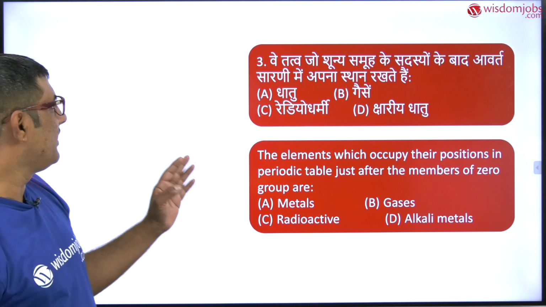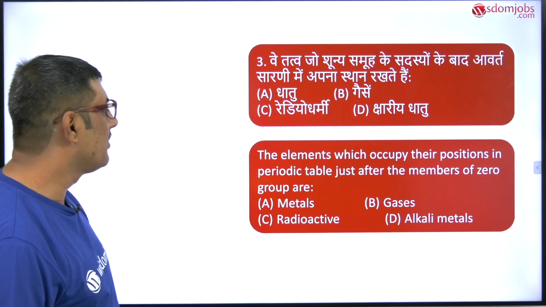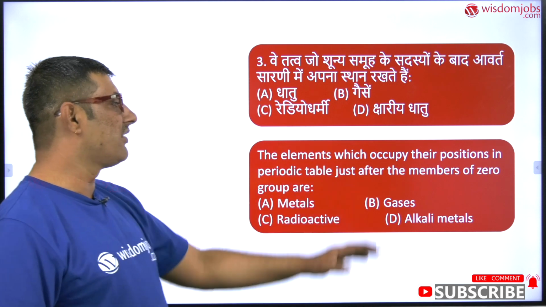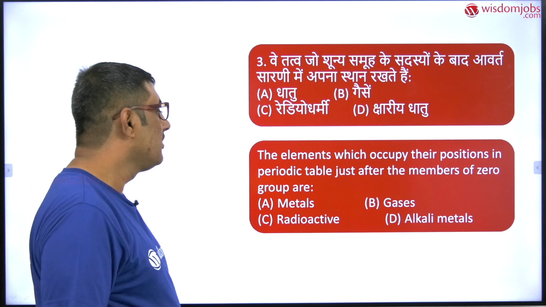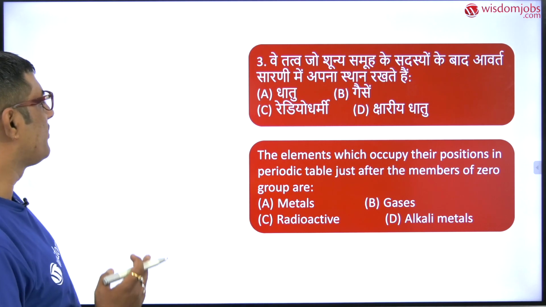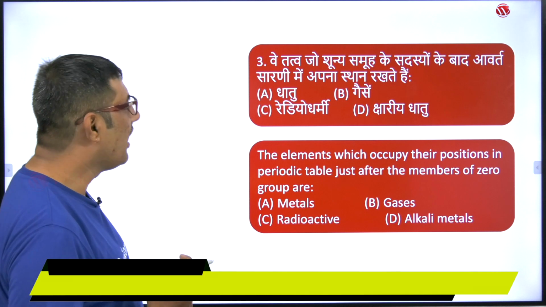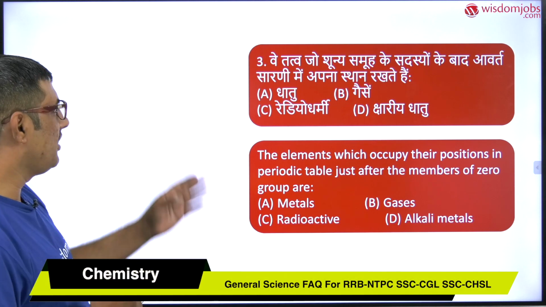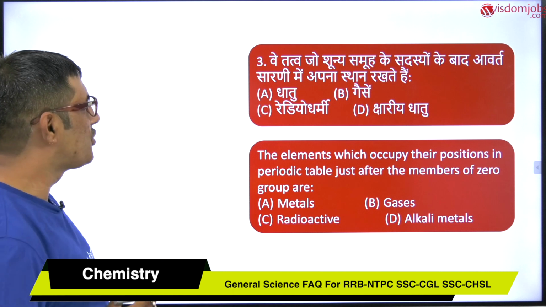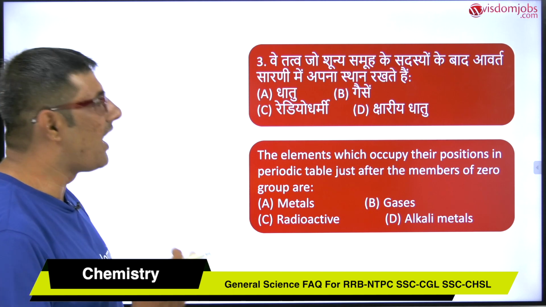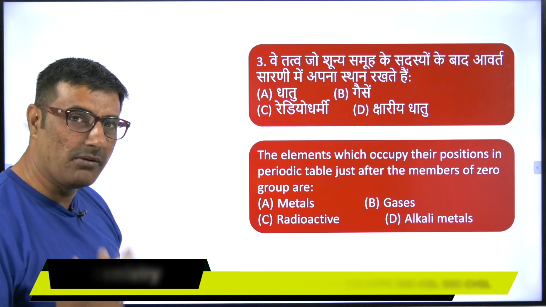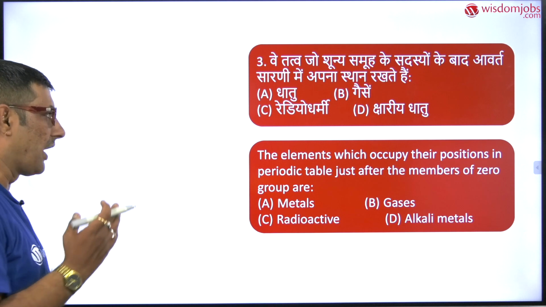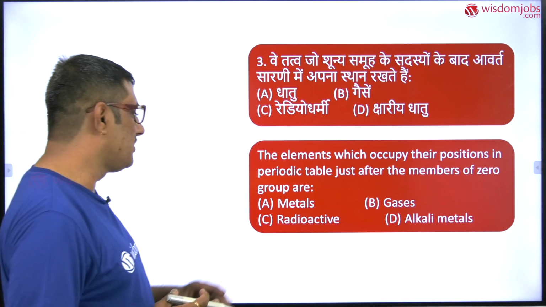The question for this video is: the elements which occupy their positions in the periodic table just after the members of zero group are. The options given are: A, metals; B, gases; C, radioactive; and D, alkali metals. Now let me read out the question in Hindi. वे तत्व जो शून्य समूह के सदस्यों के बाद आवर्त सारणी में अपना स्थान रखते हैं उसको हम क्या बोलेंगे? Okay, that's the question. Now let me discuss each and every option.